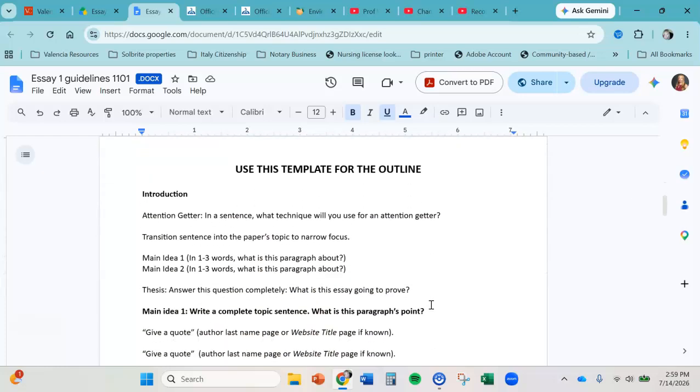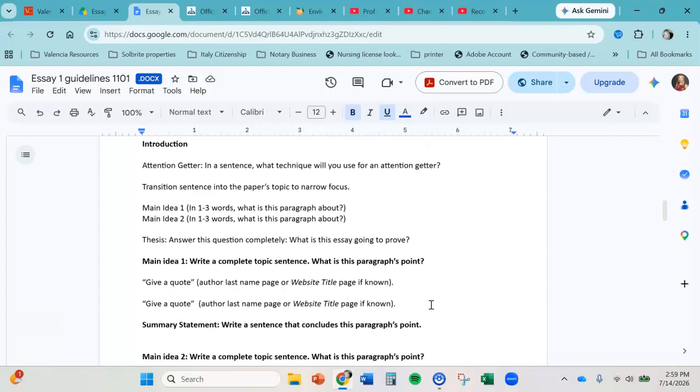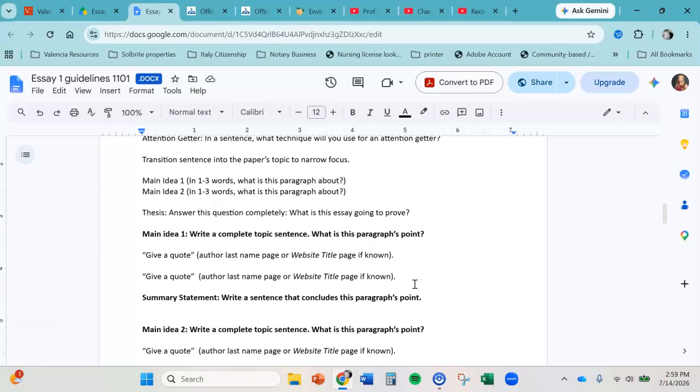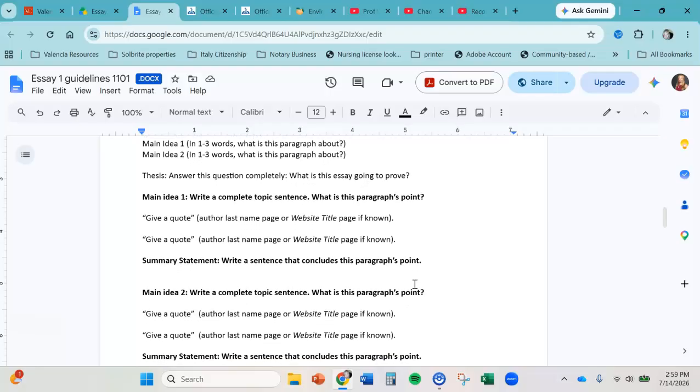Other parts here is this outline template. Yes, you will use it. Your paper is 50% done when you use it. Notice that I want to see the evidence that you actually did research and where the heck you got it from. And this is just a good way of learning how to write research papers in college. Very methodical, there's a way to do it, and I'm going to teach you how.